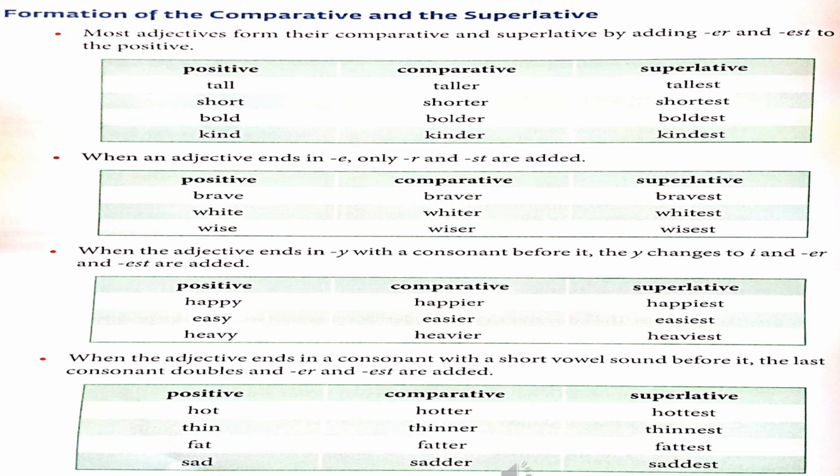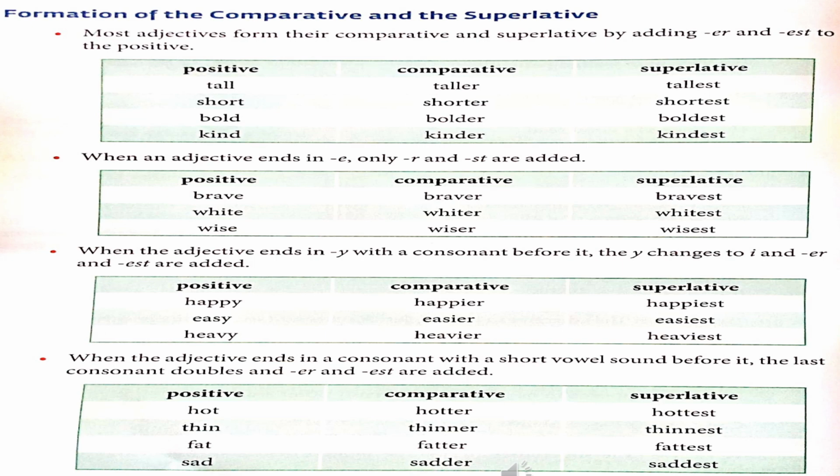If the adjective ends in Y and has a consonant before it, then we have to change the Y into I and add ER or EST. Happy, happier, happiest. Easy, easier, easiest. Heavy, heavier, heaviest.